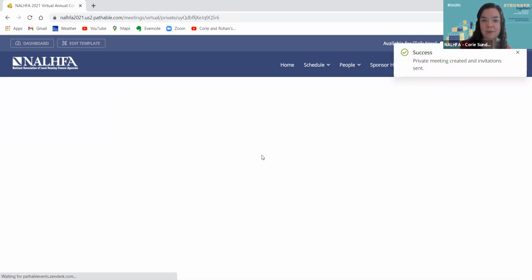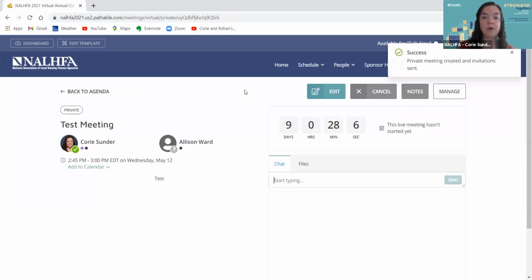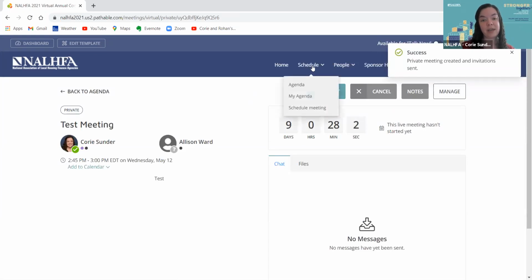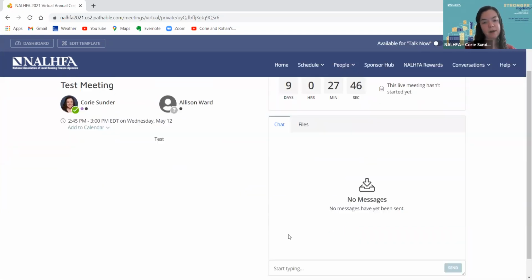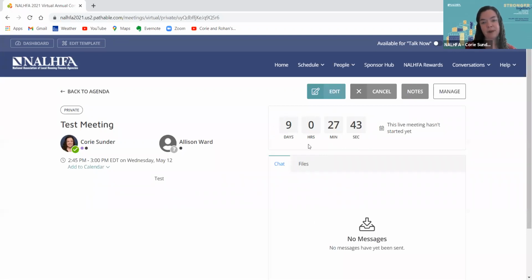Once I've scheduled a private meeting with someone, this private meeting will appear on my agenda. When you're looking at your personal agenda under My Schedule here, it'll not just show the sessions that you're attending, but also any private meetings that you've scheduled with anybody. So now you can see what our private meeting looks like, and it looks and functions just like a normal session. There's a chat box here and a countdown right at the top. When that countdown reaches 0, there will be a flashing button to join the meeting, and then Allison and I will begin our private Zoom meeting with one another.